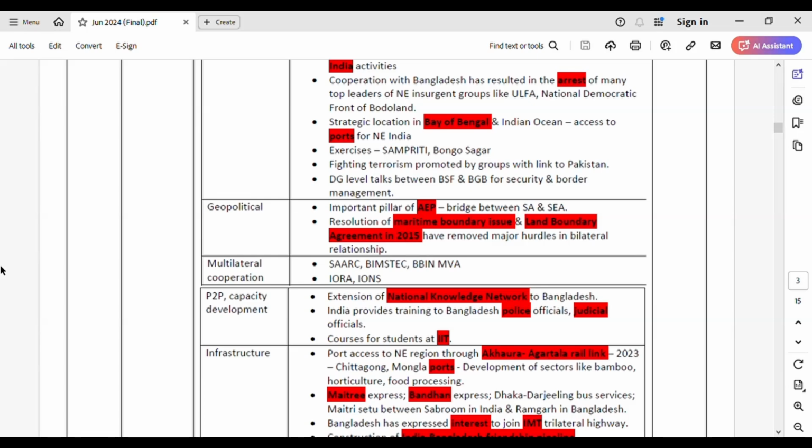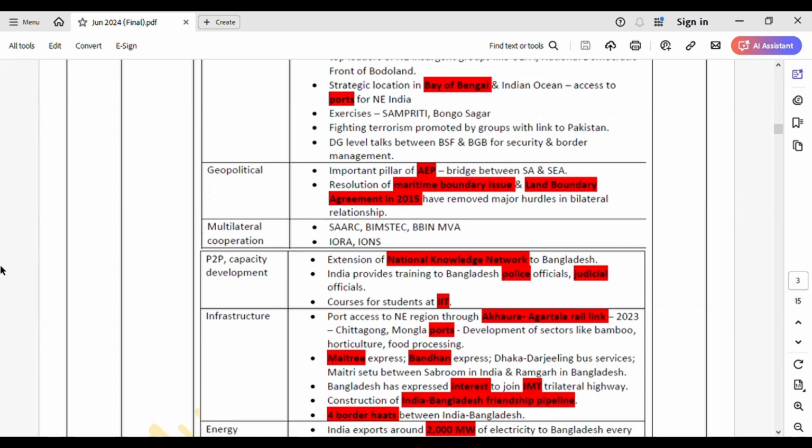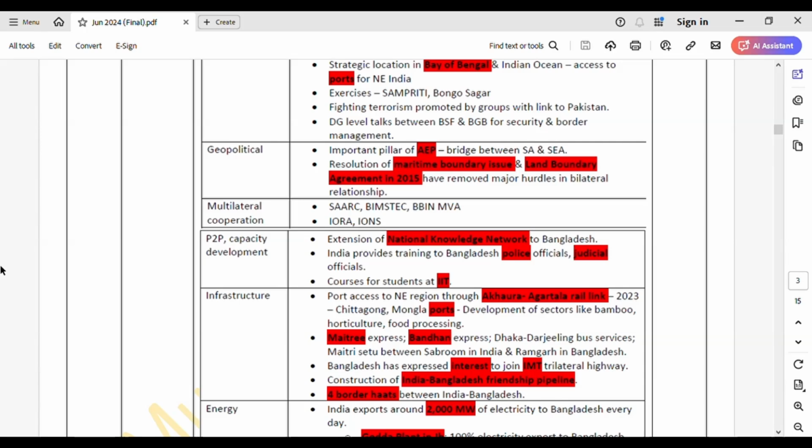Then what are the people to people initiatives, capacity development programs that India has been carrying out, which is helping Bangladesh, like National Knowledge Network. And then we also give training to Bangladesh police officials, judicial officials, right? Then coming to infrastructure, like we have several infrastructure development projects, like this Akhaura Agartala rail link. Then we have Maitri Express, Bandhan Express, right? Then we have also agreed on the construction of India Bangladesh friendship pipeline. There are 4 border haats between India and Bangladesh.